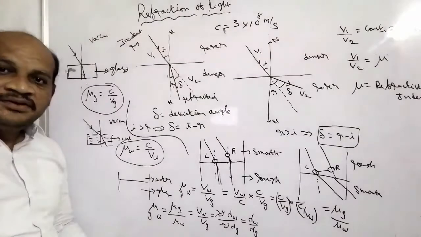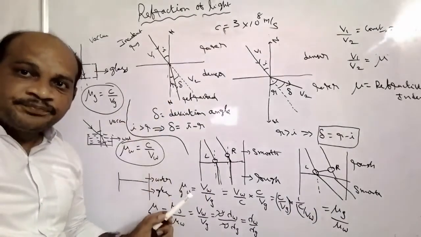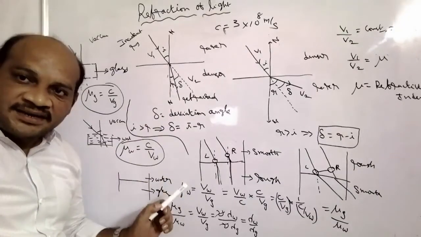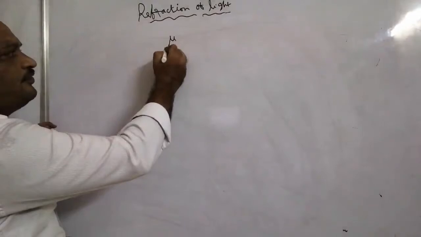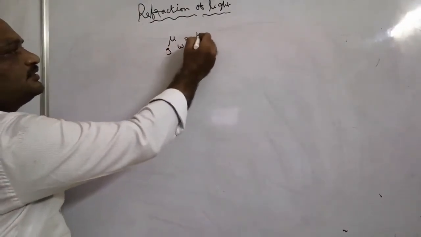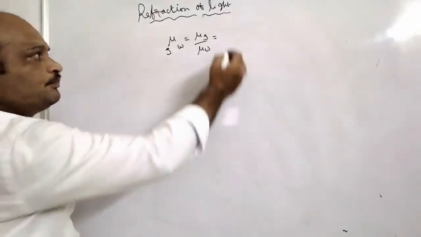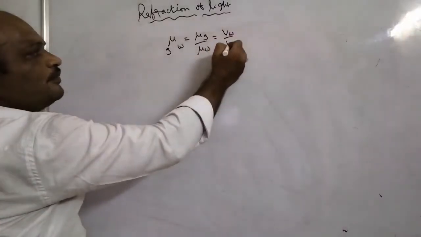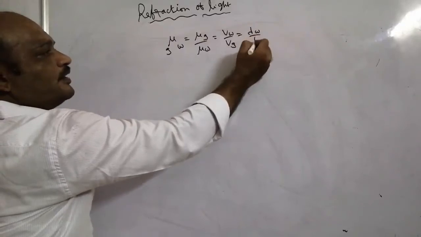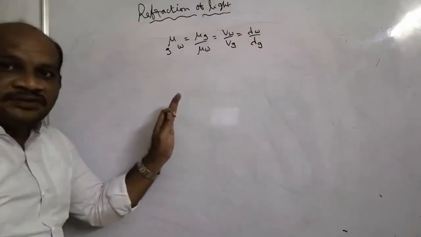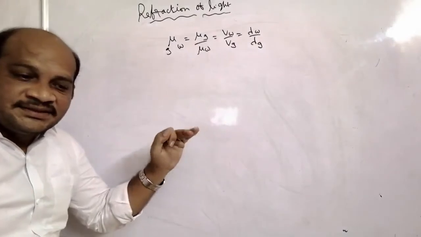Okay, from this overall explanation, refractive index of glass with respect to water is equal to mu Z by mu W, is equal to VW by VZ, that is equal to lambda W by lambda Z. For your understanding, I am taking the water and glass.